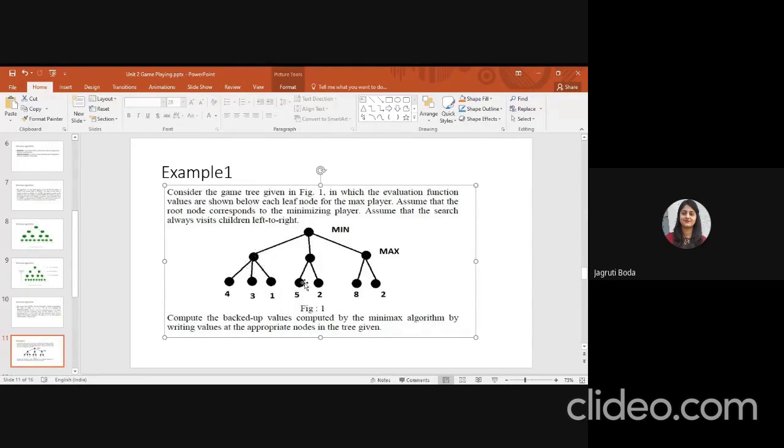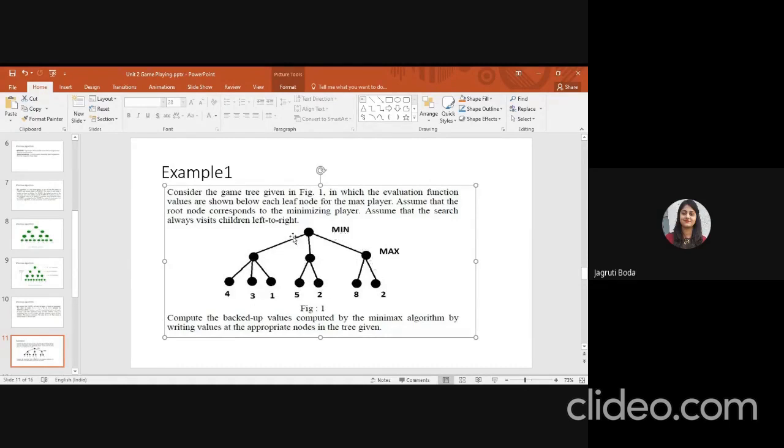Four. Then what is the value of these two nodes? That value is 5 and 2. This layer is maximizing, right? So here 5 and 8 and 2. So this is your 8. So 4, 5 and 8, right?